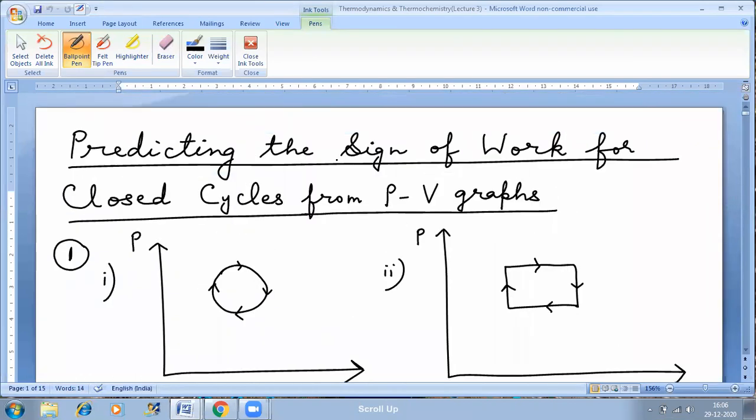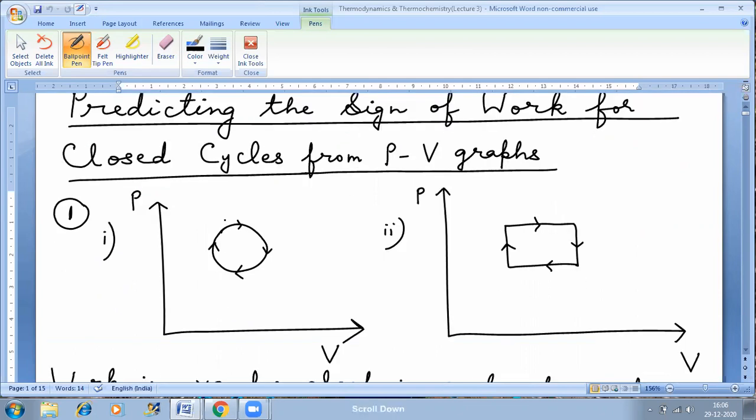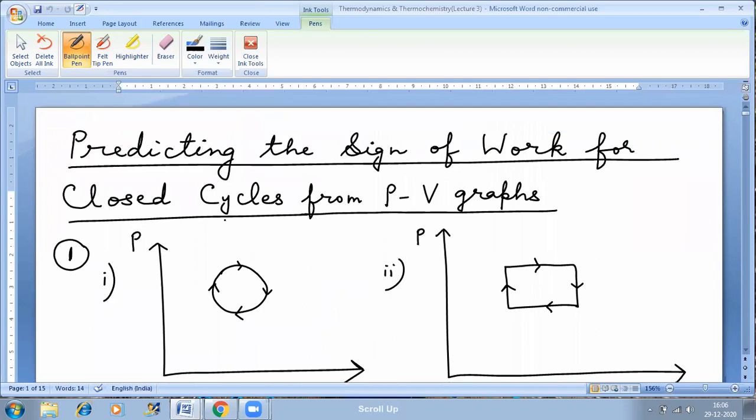Now, if you have a PV graph, it is a pressure versus volume graph, then you have to see whether it is a cyclic process or not. For example, if you look at the graphs given on the screen, there are two graphs adjacent to each other. Both are pressure versus volume graphs, and both are for cyclic processes.